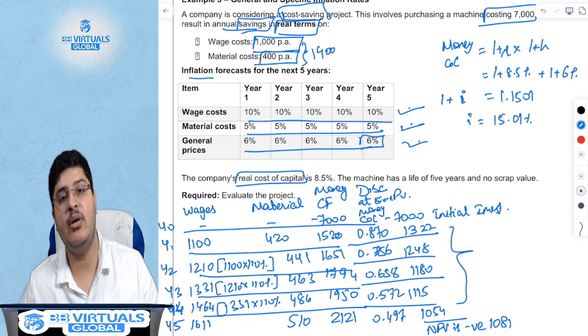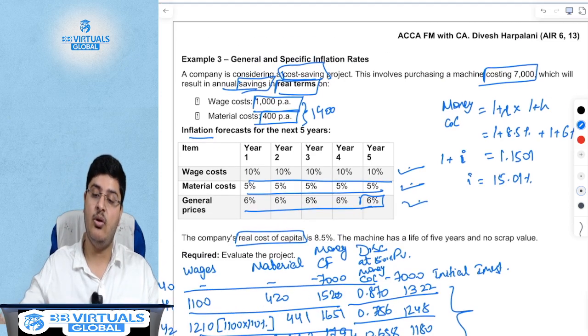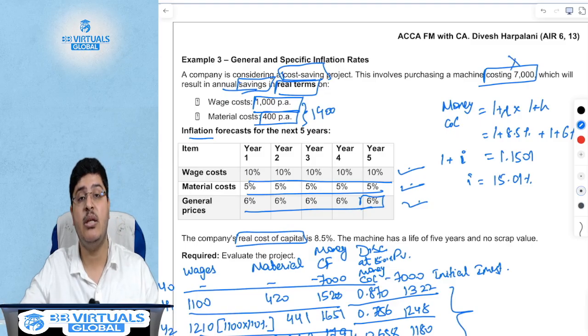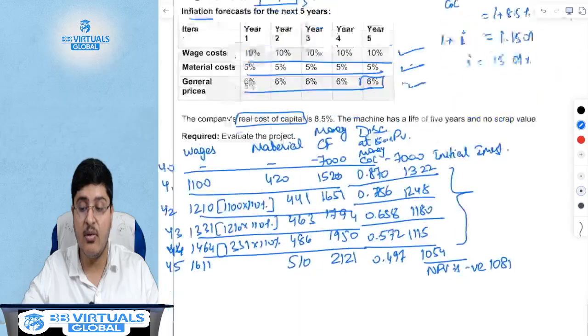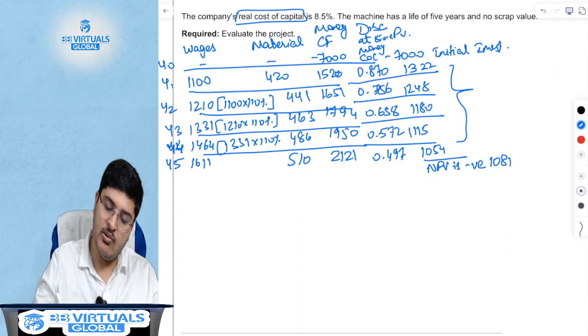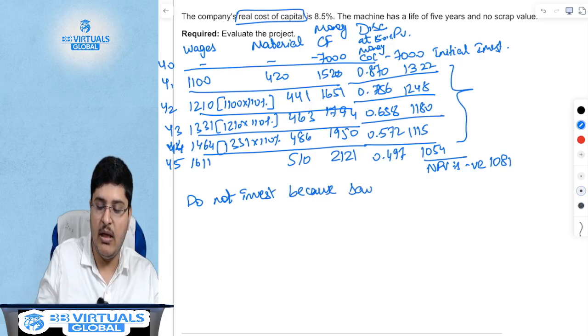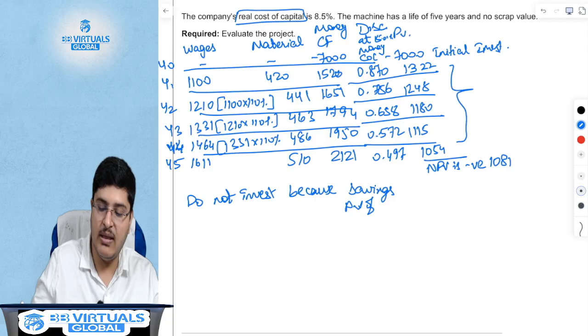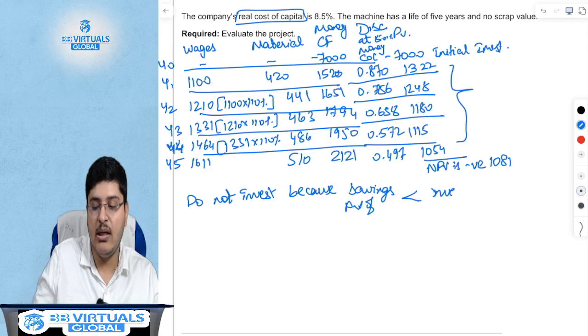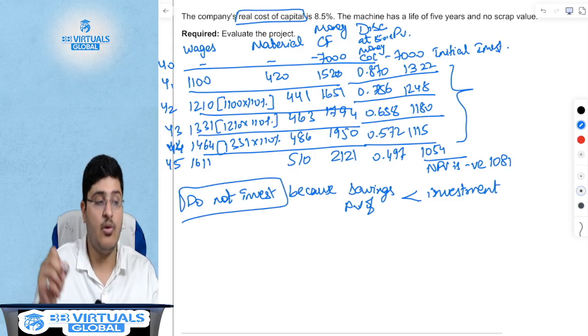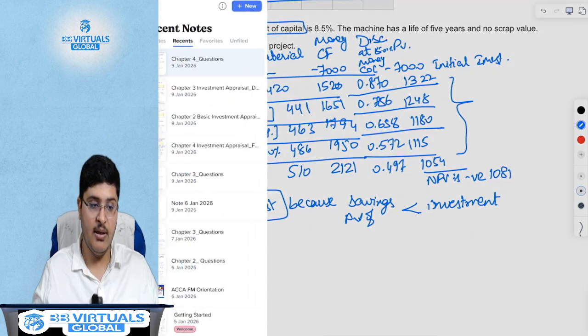NPV is negative 1081, which means, sir, you should not invest in buying this machine, because if you invest, you will spend 7000 but save only 5919. Do not invest, because the present value of savings is lower than the present value of the investment, which means NPV is negative. So do not invest. This was our last sum.